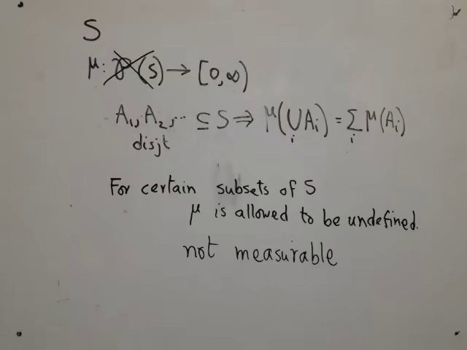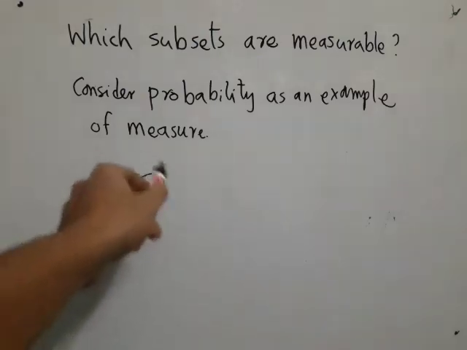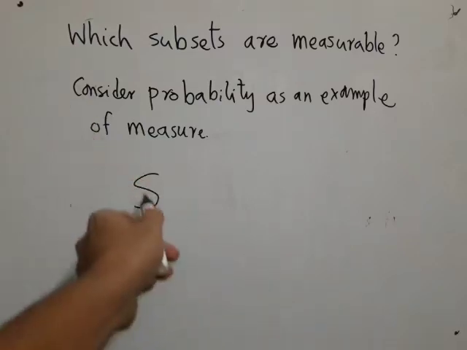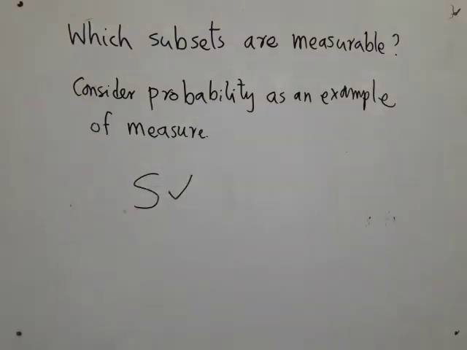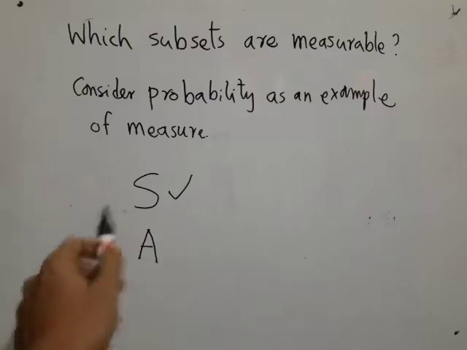For this, we first look at the specific application area, namely probability as a measure. So in this case, we have S, and naturally we would like to say that the total probability of the entire set is equal to 1. So first of all, S must be measurable. S is one set that should be measurable, otherwise we cannot even say that the probability of the total set is 1. Well, now suppose some set A is measurable,